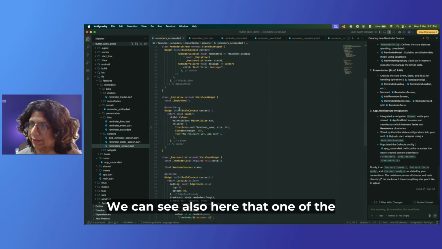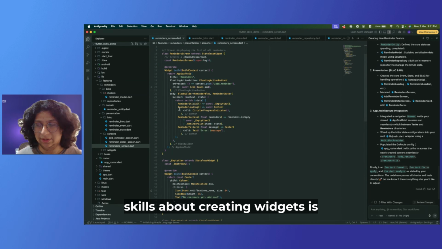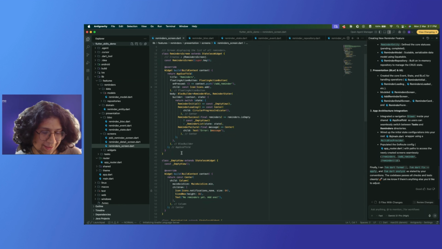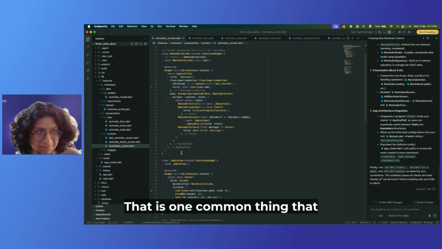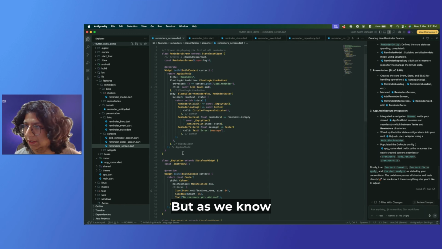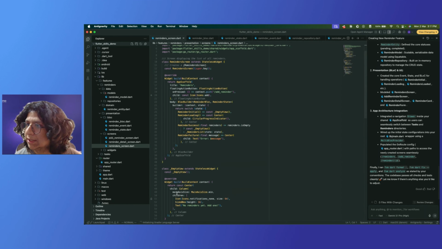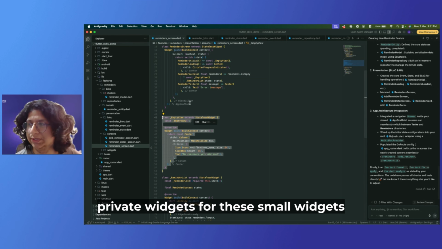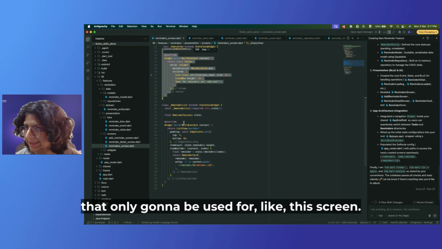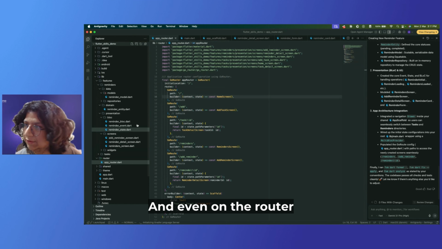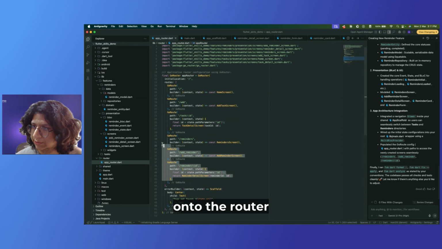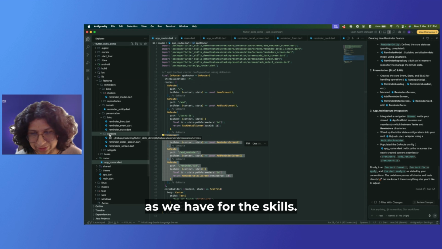We can see also that one of the skills about creating widgets is that we should not use functions to return widgets. That is one common thing that AIs usually do, but as we know, that's not the best thing to do. And here you can see that it created private widgets for these small widgets that are only going to be used for this screen. So that's great. And even on the router, it added the new page onto Go Router as we have in the skills.